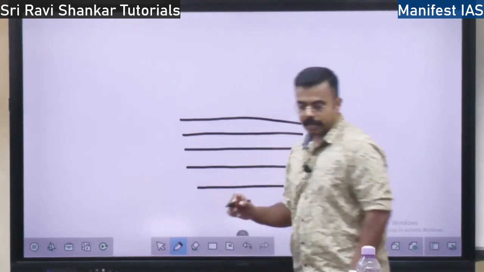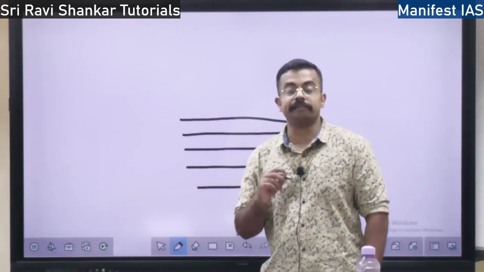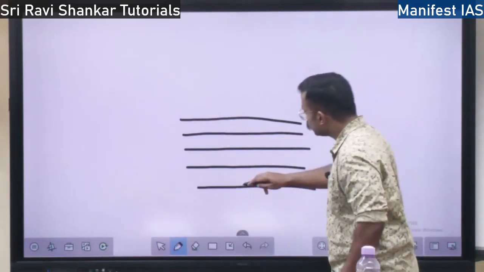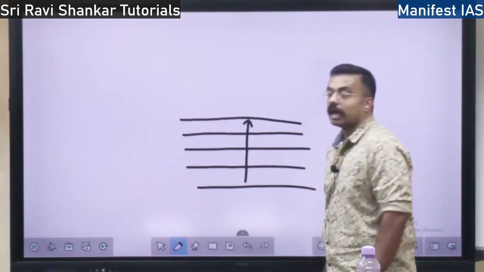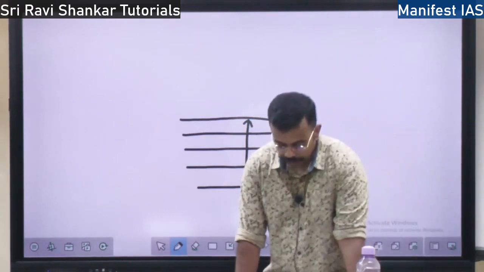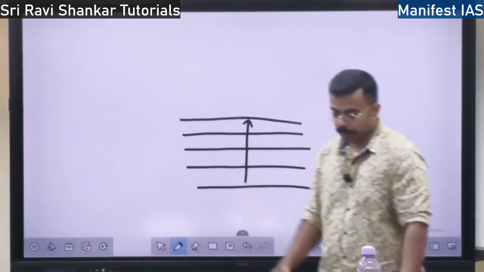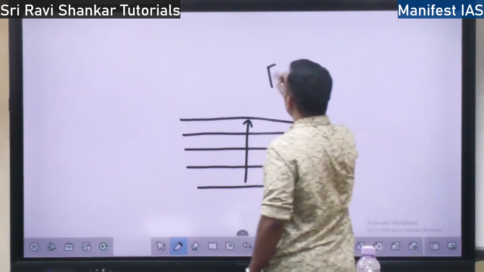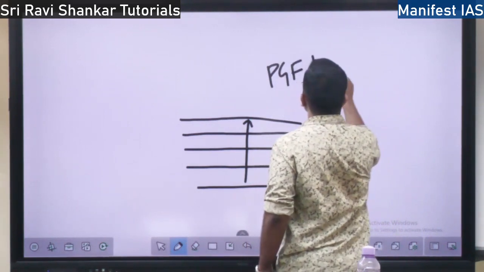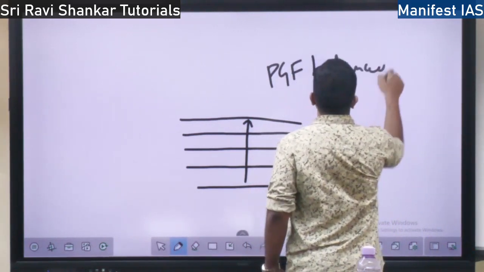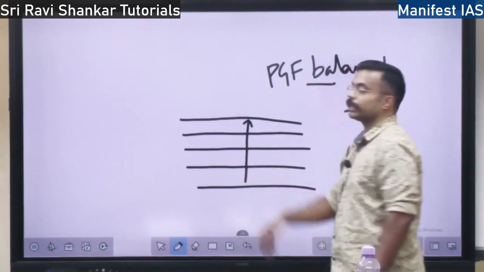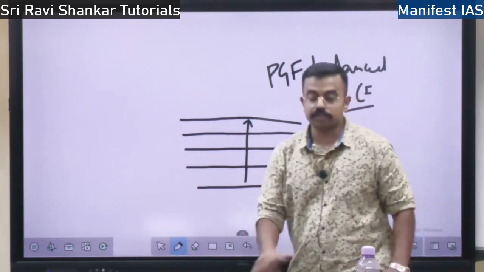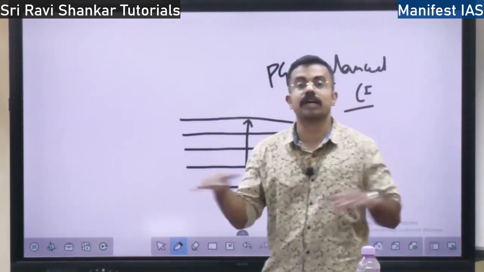The wind will move straight from one region to the other region. When does this happen? This happens when the pressure gradient force is balanced by the Coriolis force.